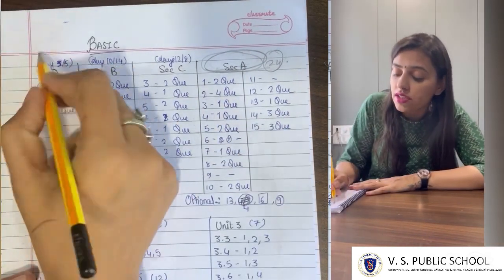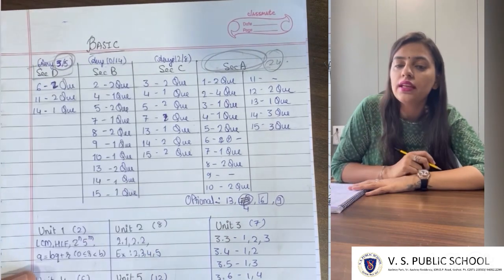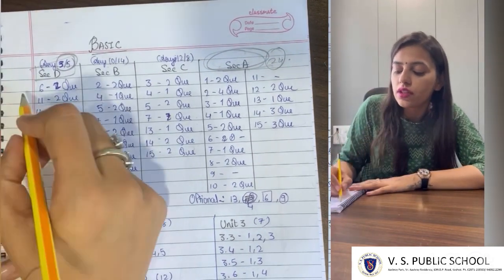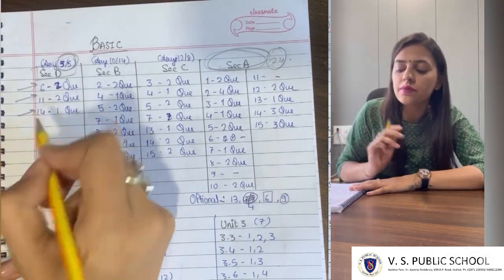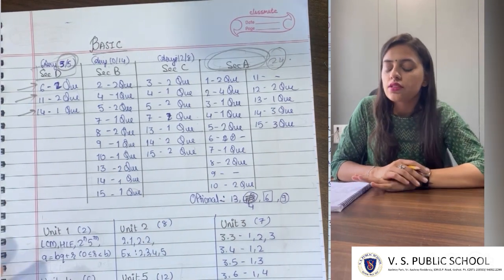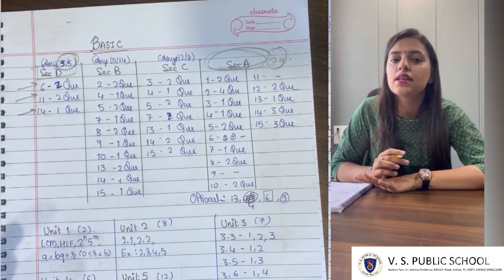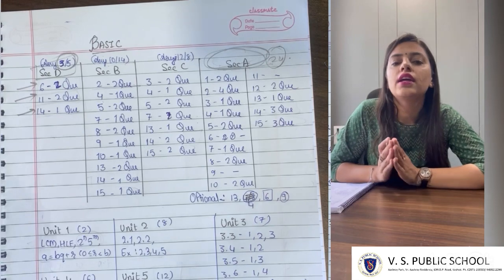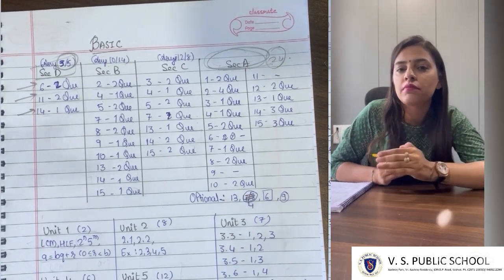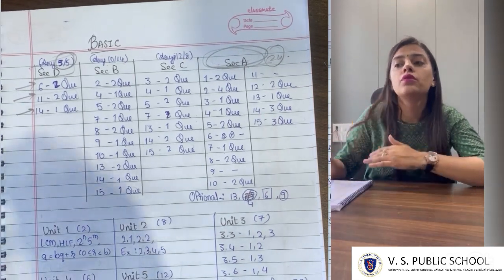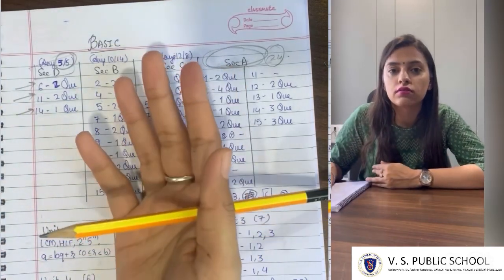Now let's talk about section D. In section D, attempt any 3 out of 5. The 5 questions are going to be from chapter 6, chapter 11 and chapter 14. So talking about chapter number 6: many of you have taken basic maths because you are weak at mathematics and you find prove-that questions a bit difficult to solve, right?